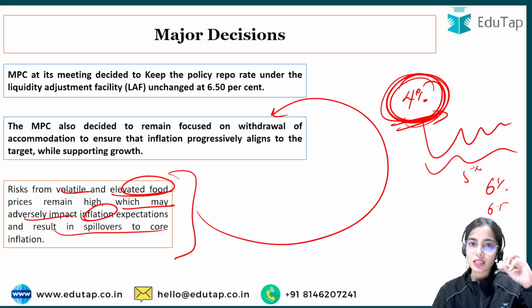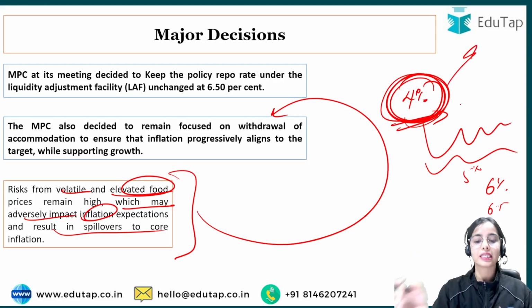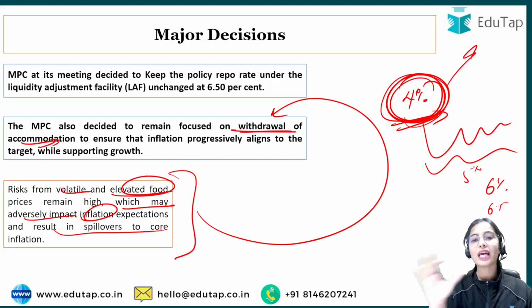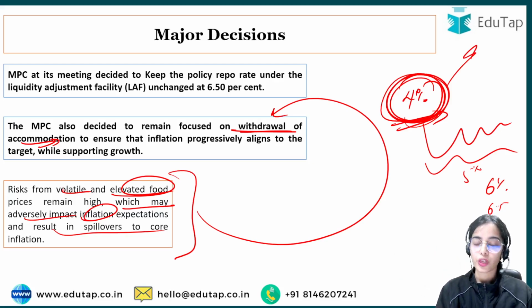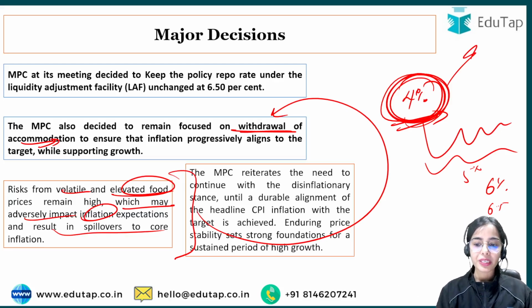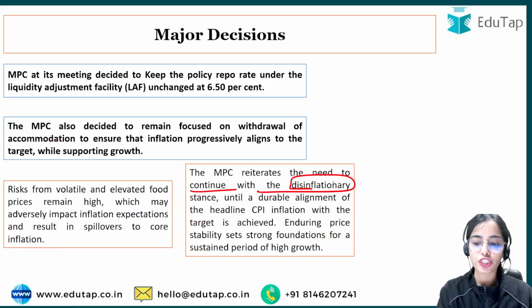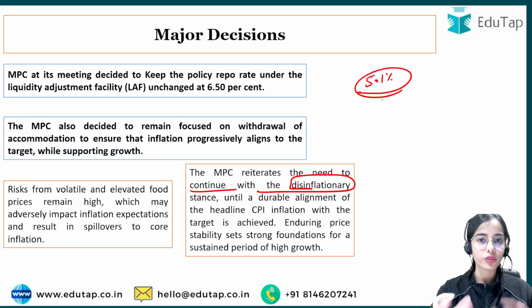So there is the risk of volatility, there is risk of food inflation, there is risk of this headline inflation increasing, and that's why we are focusing on withdrawal of accommodation. That as soon as we expect that the inflation is going to rise, we will increase the repo rate, or we are going to keep the repo rate at a high percentage. Okay, so the MPC reiterates the need to continue with the disinflationary stance, that we have to decrease the headline inflation. Right now it is around 5.5%.